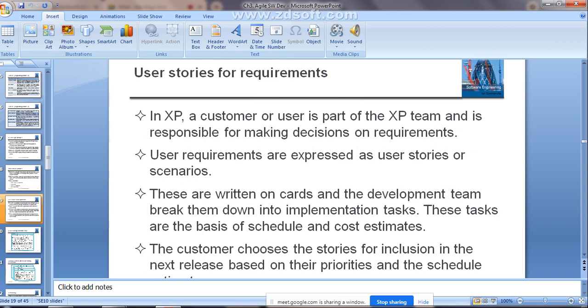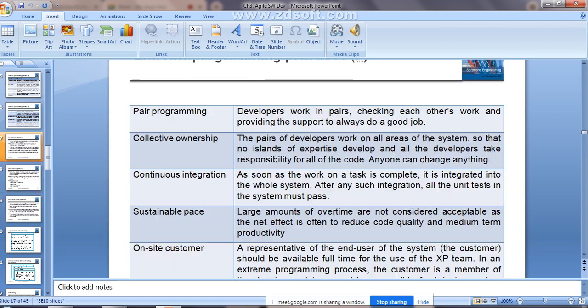Then these are written on the cards, and the development team is going to break them down into implementation tasks. These tasks are on the basis of the schedule and the cost estimates. Once they have gathered the requirements from the user, all those stories will be written on the story cards, and after that the story cards will be divided into a number of tasks according to the release cycle.